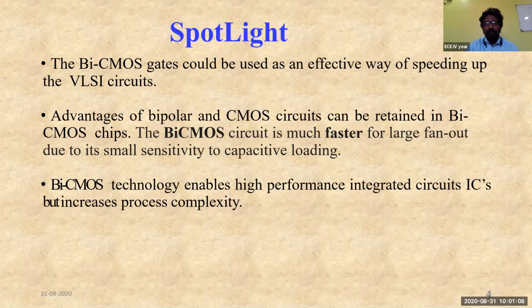But in BiCMOS, we are supposed to create three wells, each used for a different operation. One well is used for PMOS, one for NMOS, and the other for designing the NPN transistor. So it is a triple well fabrication technique. We can call the BiCMOS fabrication process a triple well process.